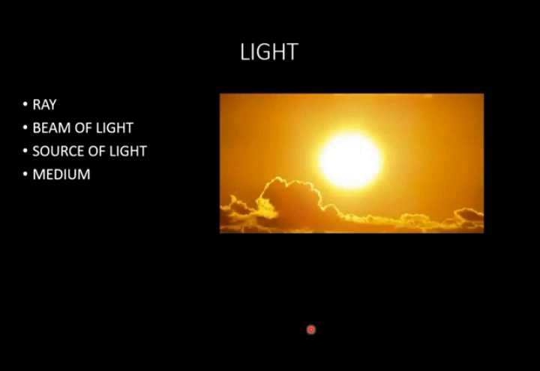We can classify medium in 3 categories: transparent, translucent and opaque. Those substances through which light can pass fully, from one side to another side, are known as transparent medium. If light can travel partially, then it is translucent. If light cannot pass, then it is called opaque.